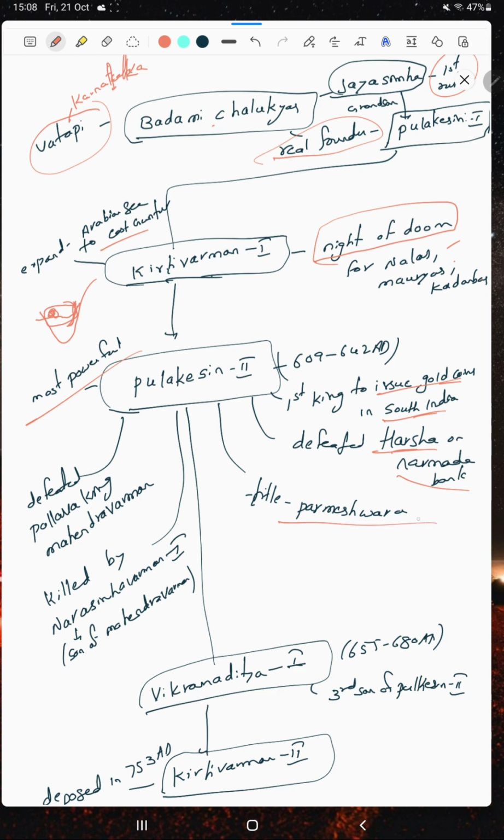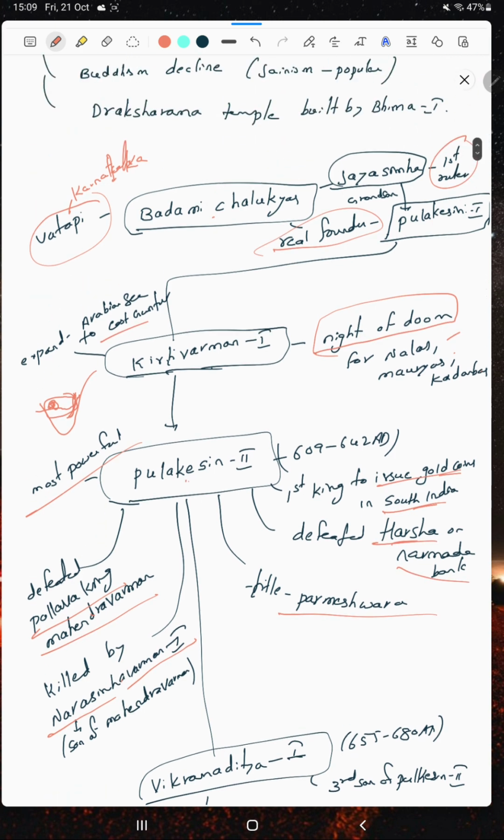Pulakesini II had the title of Parmeshwara. He defeated the Pallava king Mahendravarman, but Mahendravarman's son Narasimhavarman I came and killed Pulakesini II. Here the Badami segment will go.